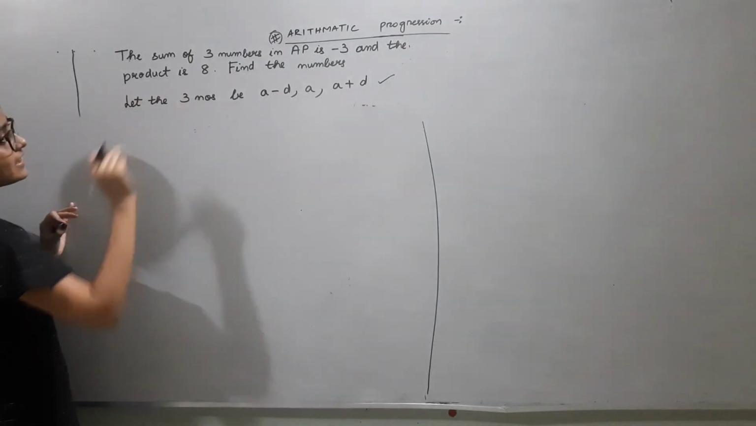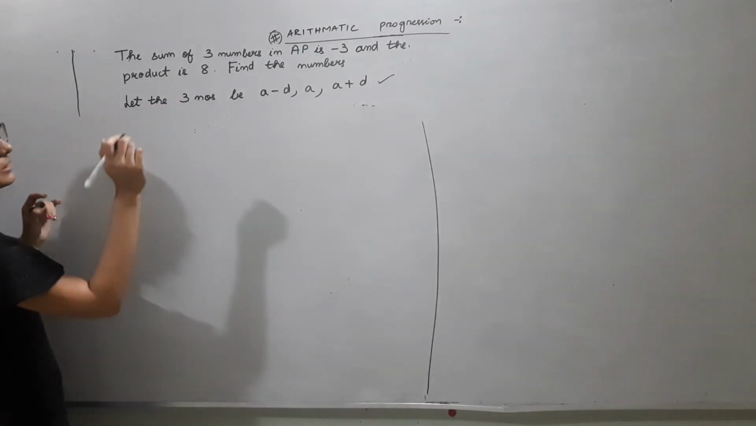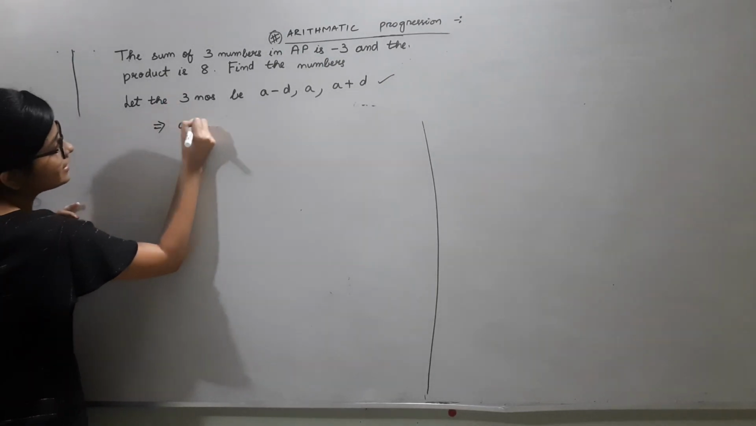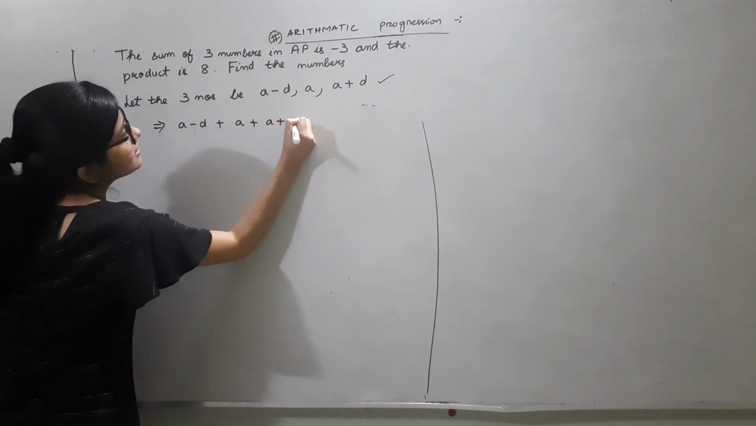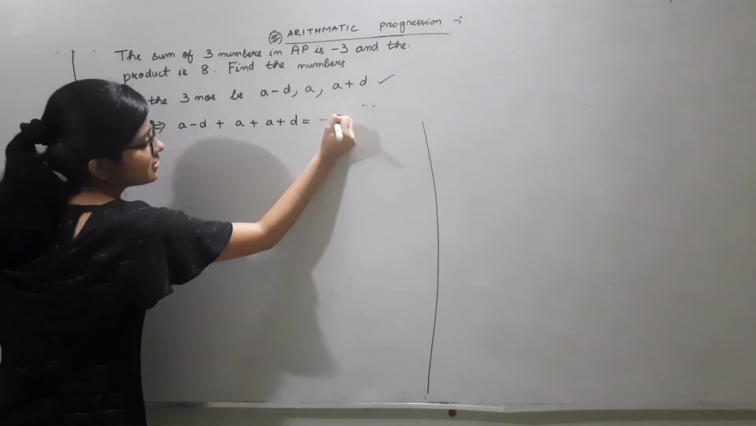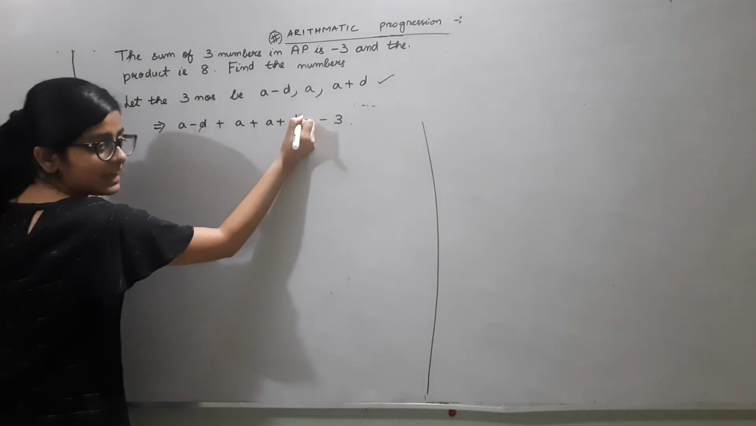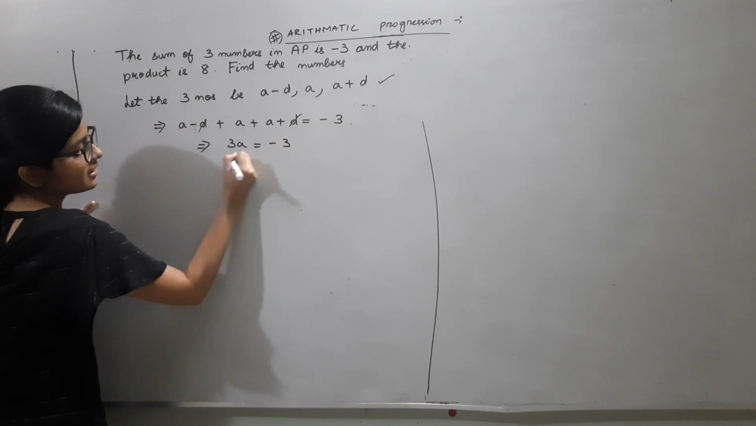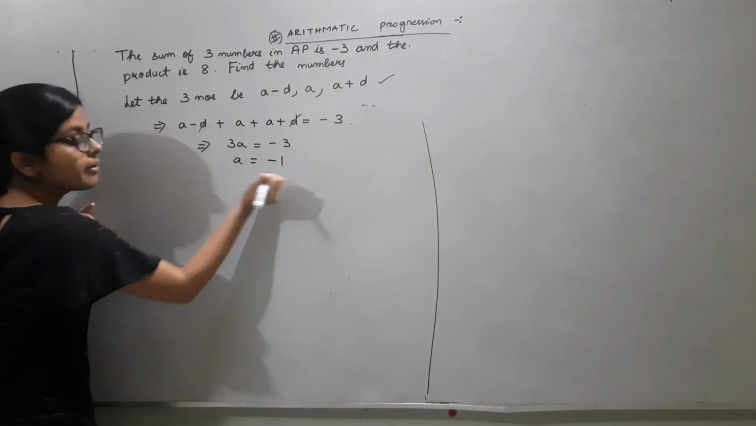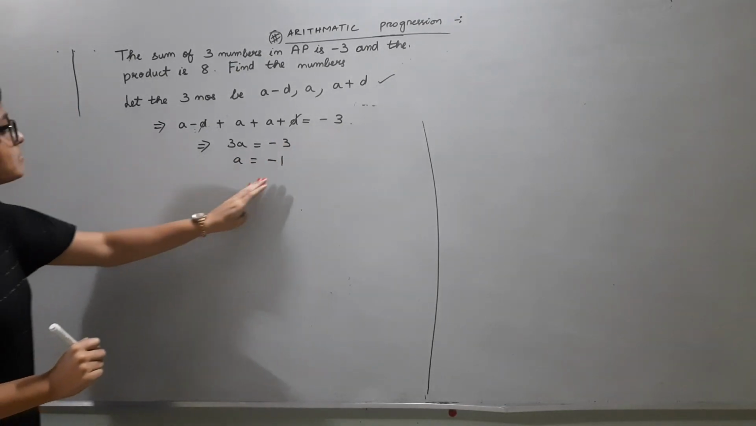Okay? So it's given that the sum of the 3 numbers in AP is minus 3. It means a minus d plus a plus a plus d equals minus 3. The d and d get cancelled. So it implies that 3a equals minus 3 and a equals minus 1. So we got the middle term as minus 1.